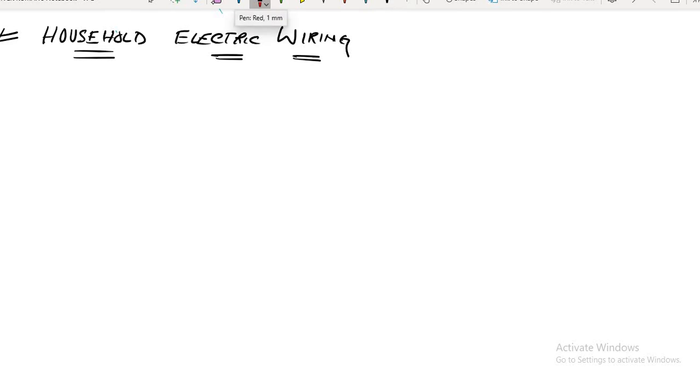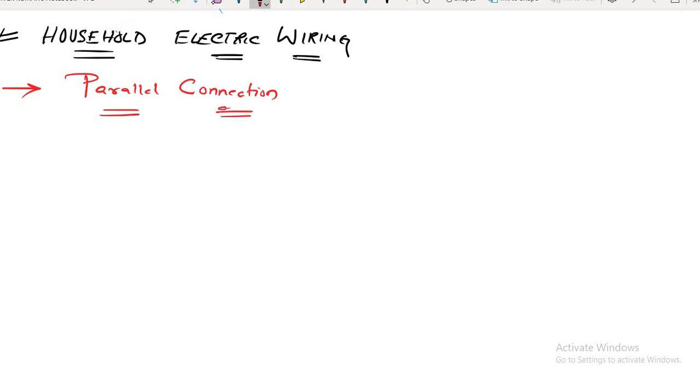See, my dear students, in our household electric wiring, which type of combination of resistance do we generally prefer? Parallel, very good. We prefer parallel connection. If somebody asks you which combination of resistance or what type of connection is preferred in household electric wiring, keep in your mind we always use parallel connection. Is this clear to everyone?